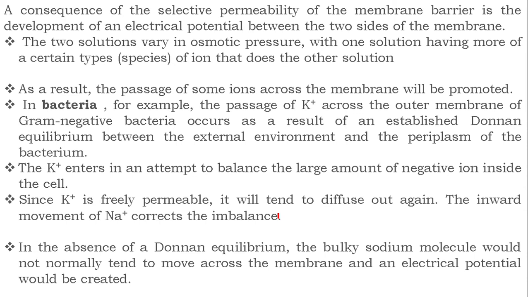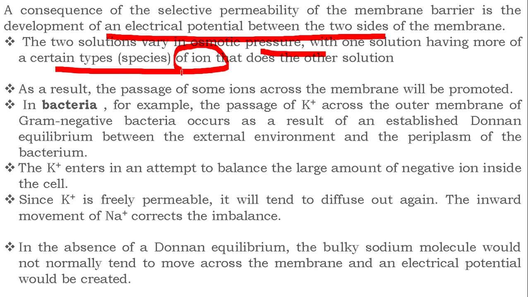A consequence of the selective permeability of the membrane barrier is the development of an electrical potential between the two sides of the membrane. The two solutions vary in osmotic pressure, with one solution having more of one or more types of the ion. In the previous slide we found protein ion is confined to one side of the membrane. You see, these are the consequences. As a result, passage of some ions across the membrane will be promoted. In the previous slide we found sodium ions are passing to one side of the membrane.